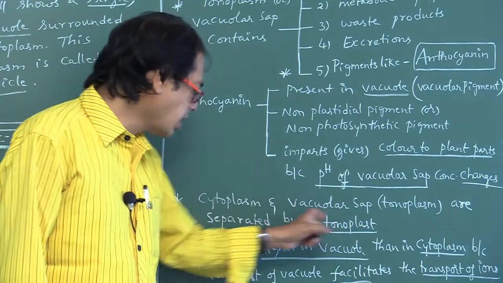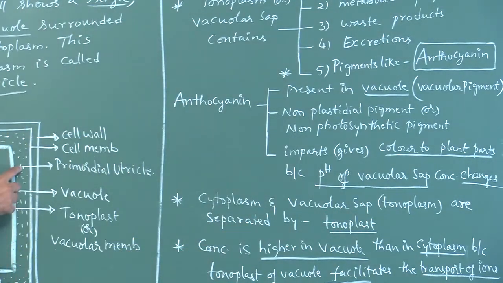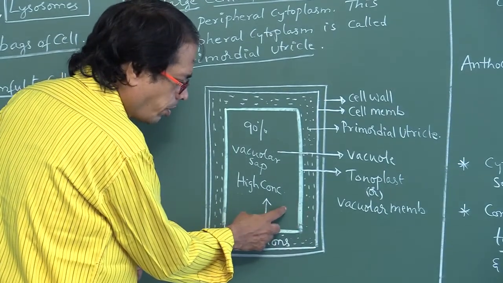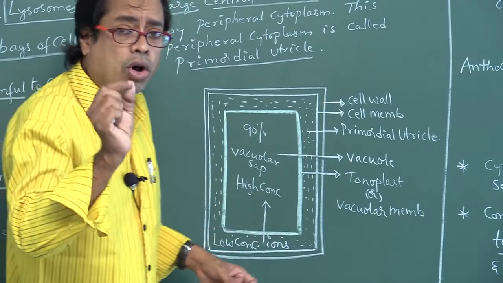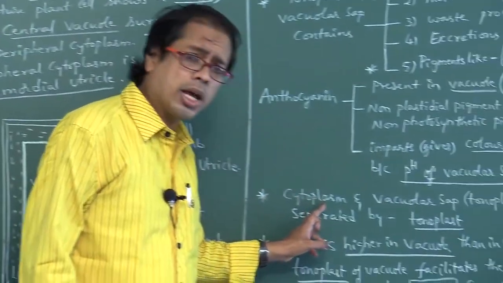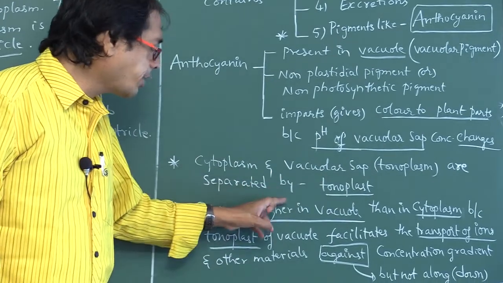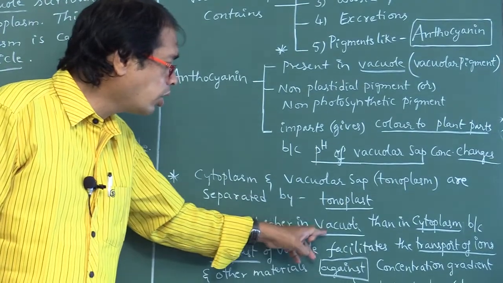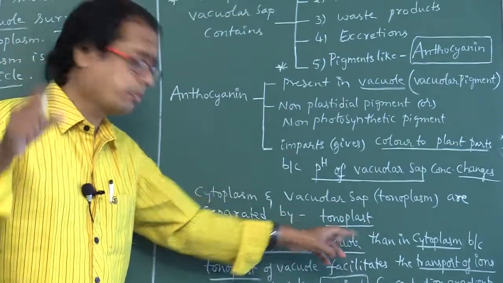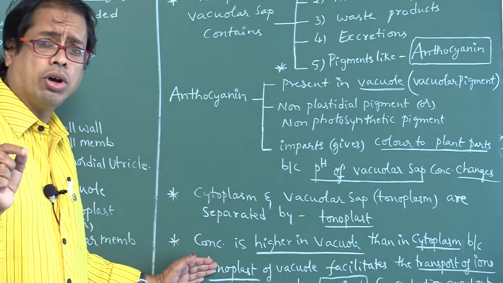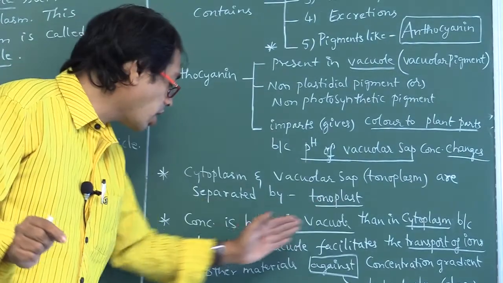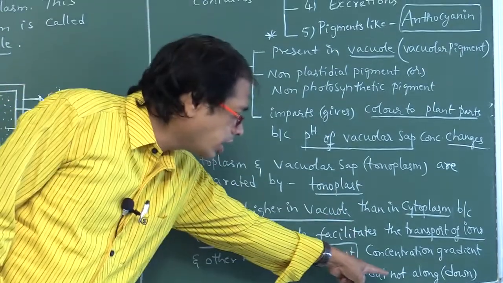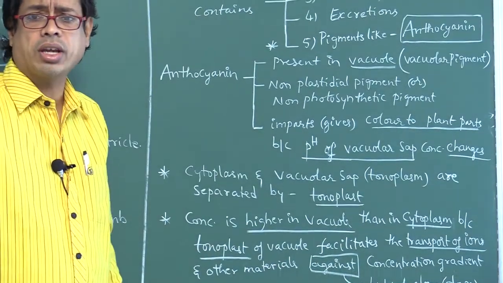Cytoplasm and vacuolar sap are separated by, see, this is the cytoplasm, this is the tonoplasm. Cytoplasm and tonoplasm are separated by the tonoplast. Very, very important. Next, the concentration is higher in the vacuole than in the cytoplasm. What is the reason? Because the tonoplast of the vacuole helps the transport of ions and other materials against the concentration gradient, but not along or down the concentration gradient.